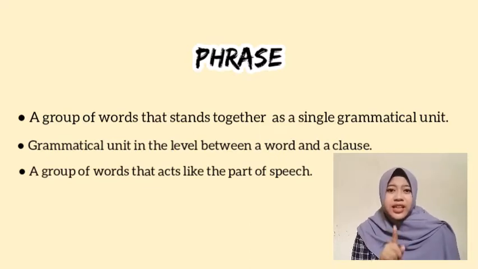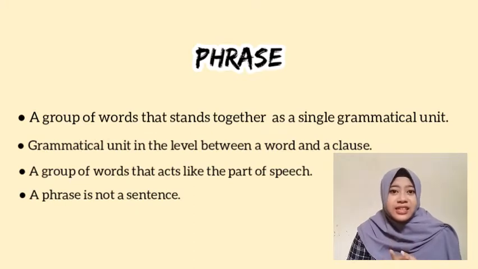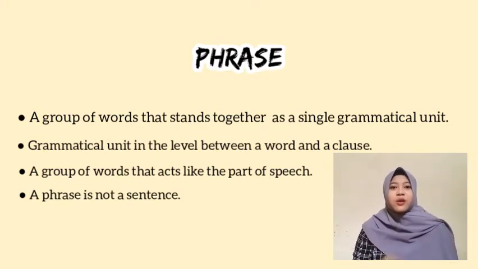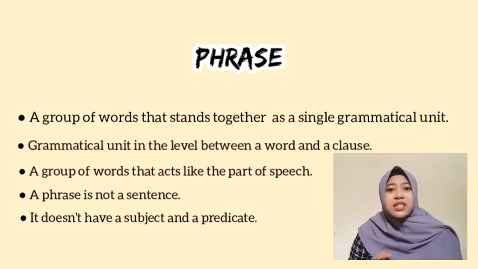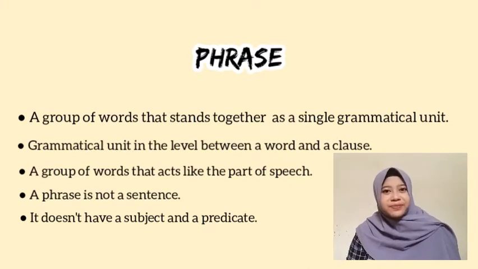One important thing that you have to know is that a phrase is not a sentence. Remember, a phrase is not a sentence. Why? Because it is not a complete idea with a subject and a predicate. Or in other words, a phrase doesn't have a subject and a verb.